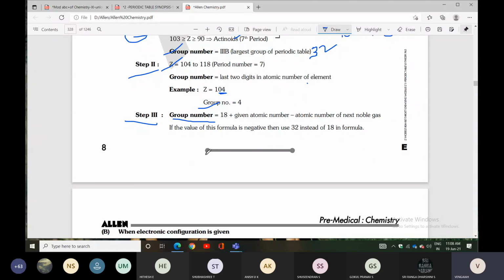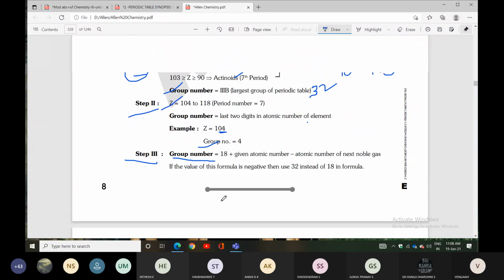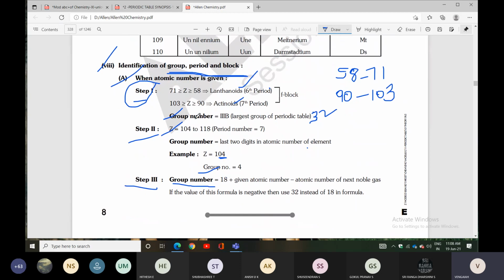Identification of group, period and block: we have 3 steps. Step 1: lanthanides and actinides belong to F block elements; lanthanides are 6th period, actinides are 7th period, and the group is 3B. Step 2: atomic number 104 to 118 is 7th period, and the last 2 digits of the atomic number give the group.